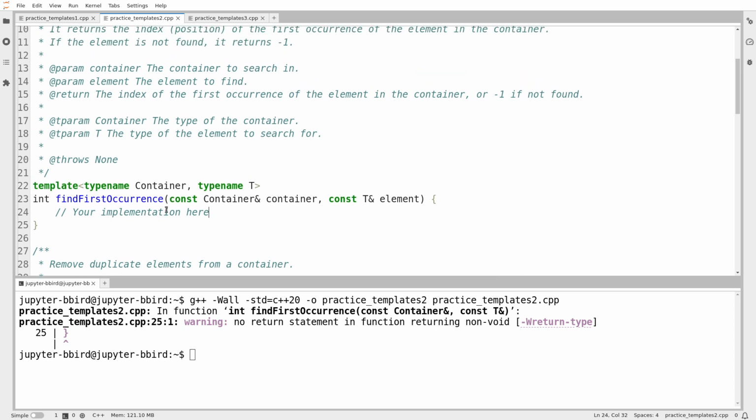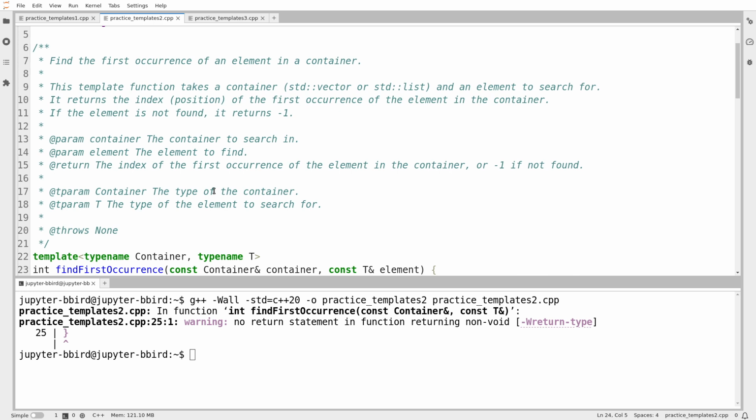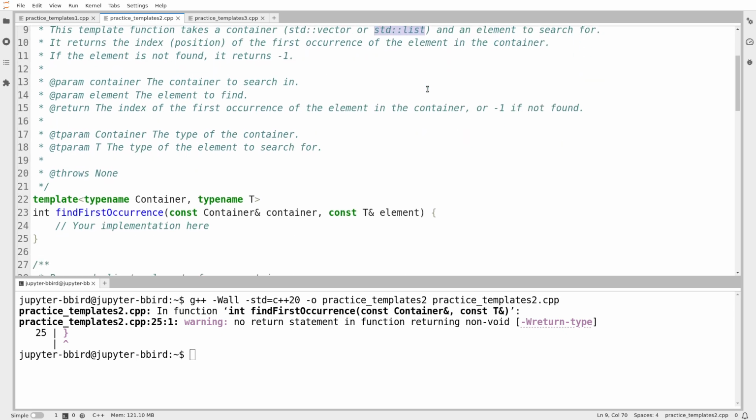I'm not going to take the hint. I'm going to do find first occurrence first, though. Find first occurrence is interesting because it allows me to work with lists. Although what I'm returning is an index, it doesn't expect that the structure that I take as an argument actually allows indexing. So lists don't have a .at function. So the way I'm going to do this is I'm just going to step through my list or vector with a for each loop and count off positions until I find the thing I'm looking for. So let's see, int idx starts at 0, and then I'm just going to loop over all the elements.